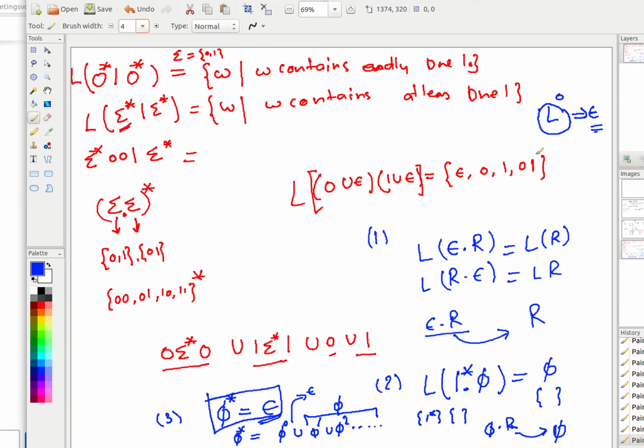It is present when you talk about all strings of length anything, so this is a string of length 0. When you say phi, it is not present there. But when you say phi star, because of phi to the power 0, it makes its way into the language. So always remember these 3 things, right?